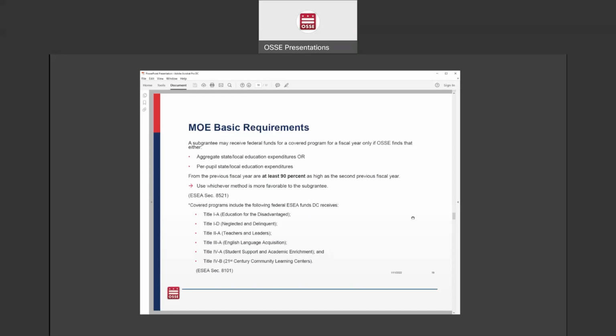So if your LEA receives Title 1A, Title 1D, Title 2A, Title 3A, Title 4A, or Title 4B, then you need to meet the MOE requirement. If your LEA does not receive funding from any of the covered grant programs, then you don't need to meet the MOE requirement. This test is not for your LEA if you don't meet any of these.